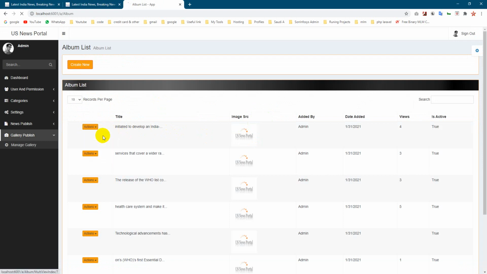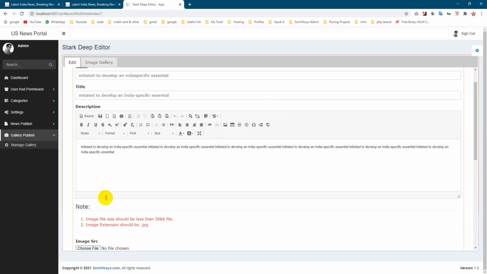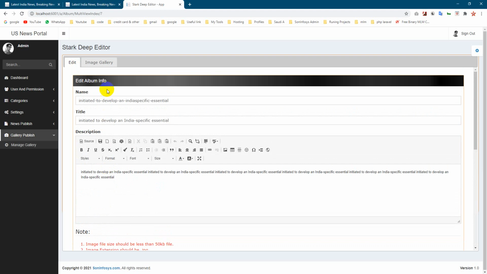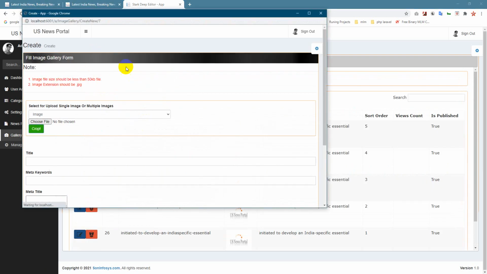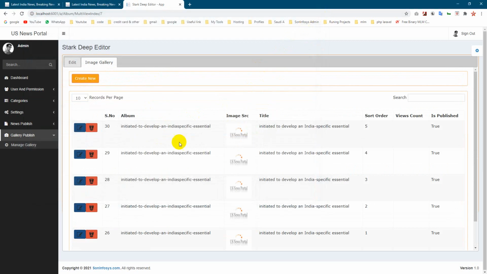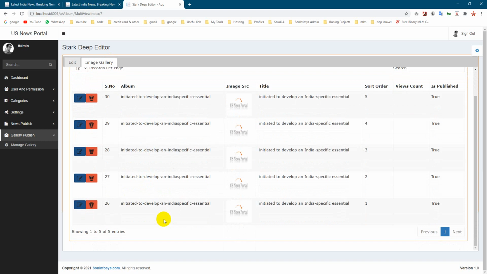After creating the album, you come here where you can also modify it. After that you can add multiple images, since one album has multiple images, and you can choose them from here. That's how you upload your data. It's a short and sweet application, and smaller or bigger businesses can use it.